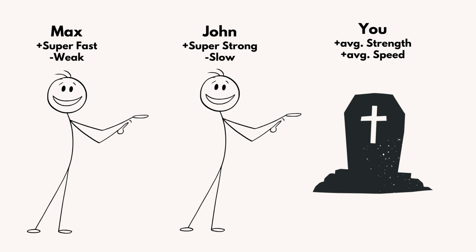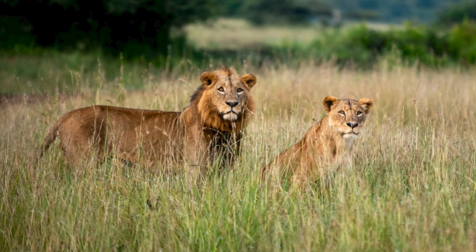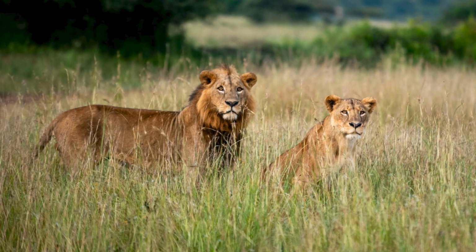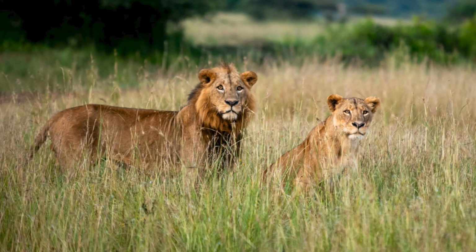Max and John, on the other hand, had advantages that helped them to survive, but at a cost. Max lacked strength and John lacked speed. This trade-off is a fundamental part of natural selection. Only those with the most beneficial traits for a specific environment will pass on their genes.